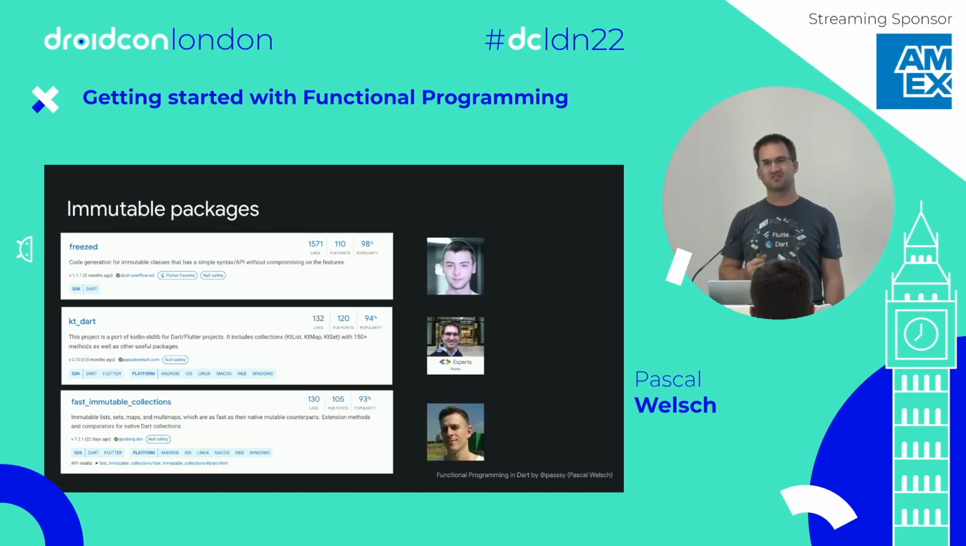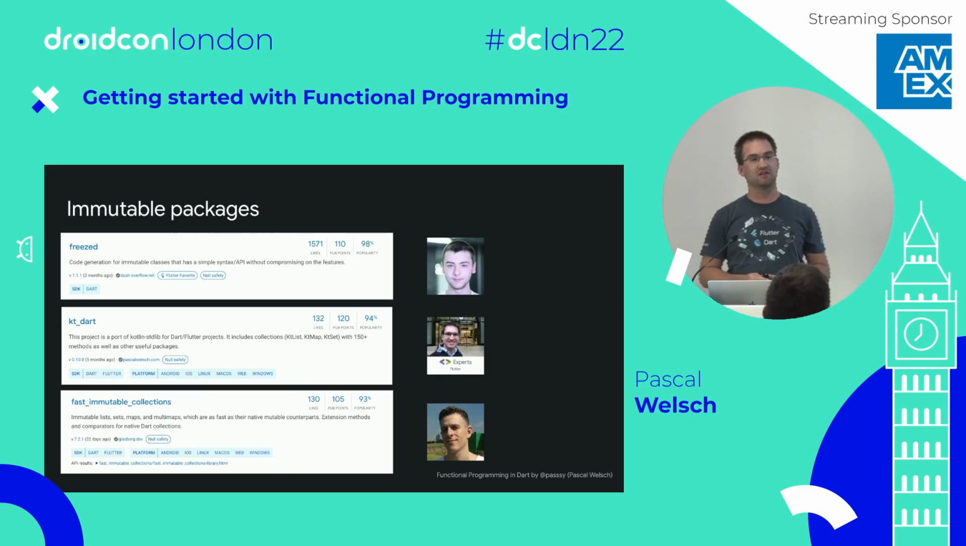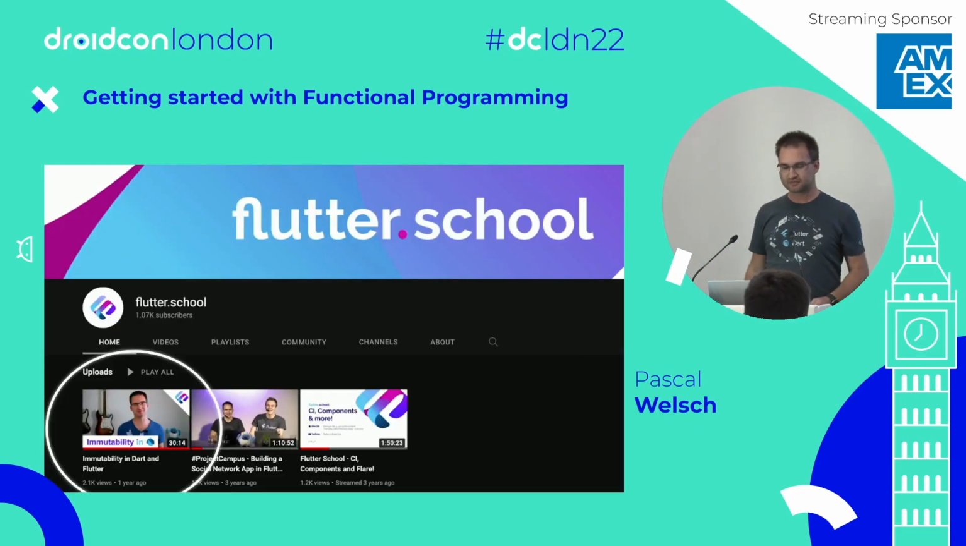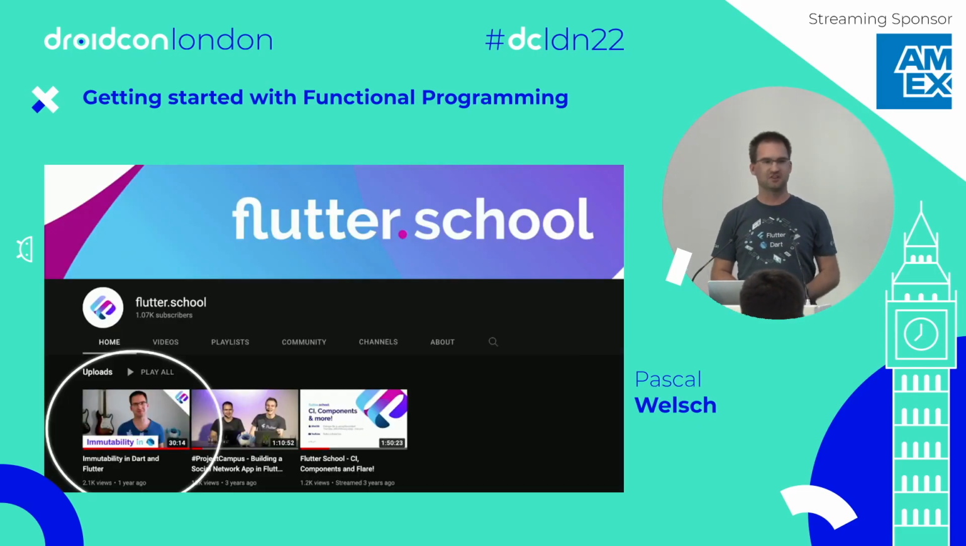If you really want to go deep into immutable data structures, you should check out the fast immutable collection library. It is very cool what they achieved because they are not that memory consuming. They actually do not create a copy, but instead have other mechanisms to be very efficient when you mutate some things. Or not mutate something, but when you create copies. If you want to learn more about immutability, please check out the YouTube channel Flutter School. There's a video of me talking deeply about immutable objects.